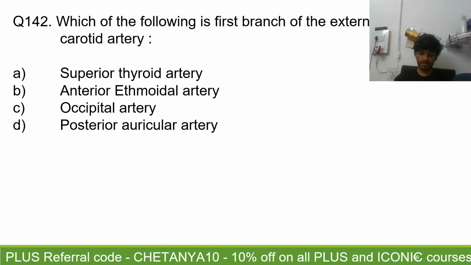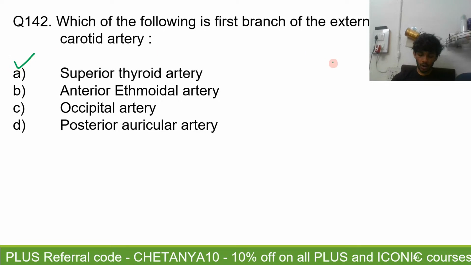Question 142, which is the first branch of the external carotid artery. I have emphasized this a lot, it's only A. Right, so the first branch is the superior thyroid artery.